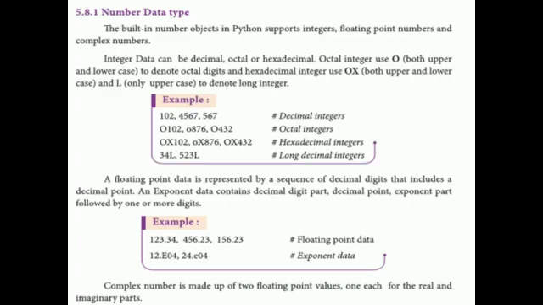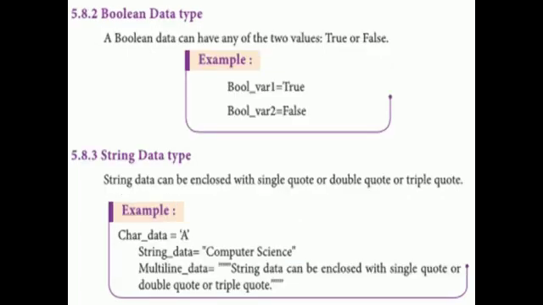Next one is Boolean data type. Boolean data can have any of the two values, true or false. Example is bool(1) is equal to true, bool(0) is equal to false. Another type is string data type. String data type can be enclosed with single quote or double quote or triple quote. Character data is equal to 'A', string data is equal to 'computer science'. Multi-line string data can be enclosed with triple quotes. So here string means a collection of characters enclosed with single quotes or double quotes.